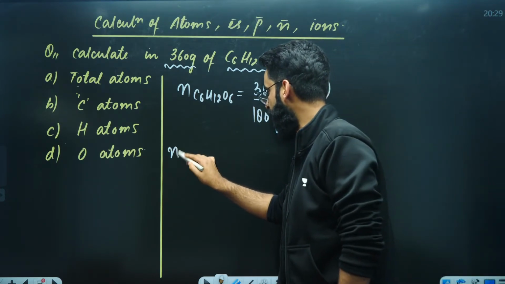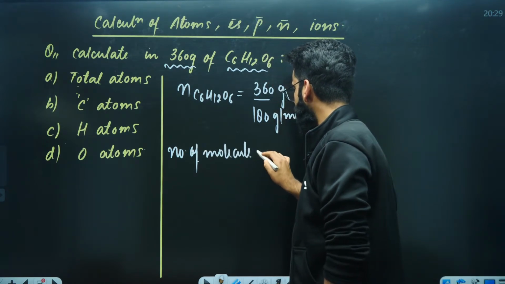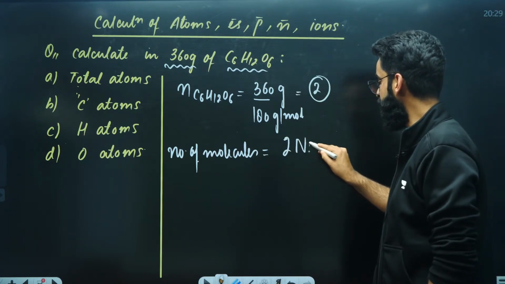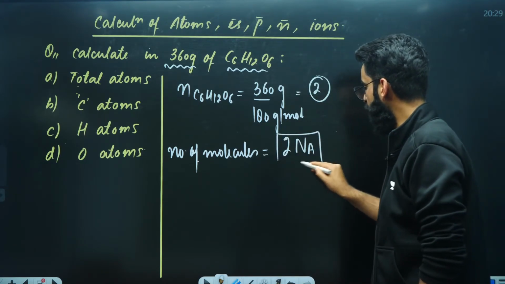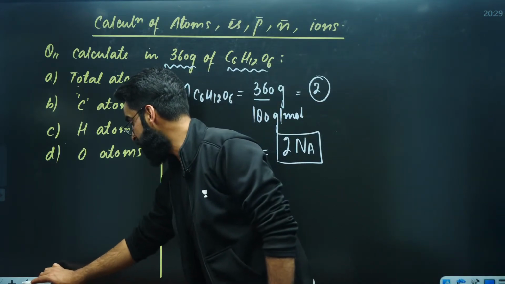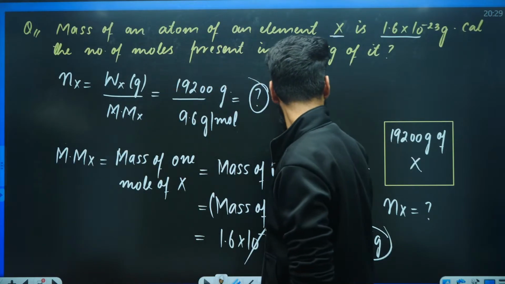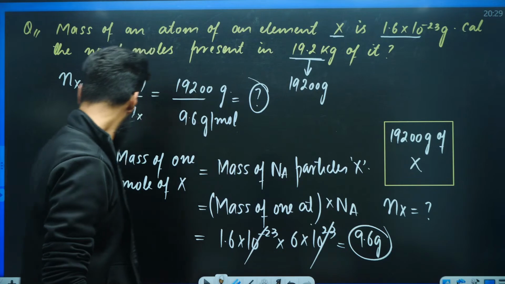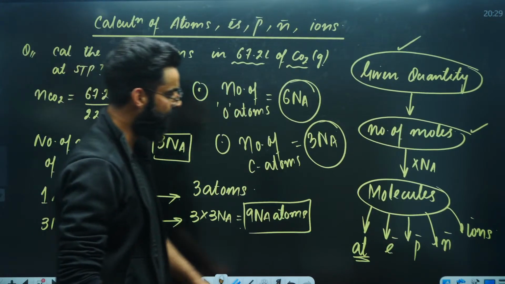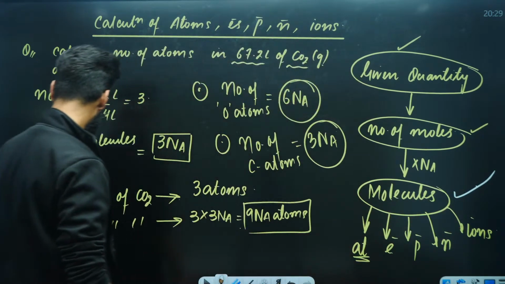Now the second step is calculation of molecules. How do you convert moles into molecules? Multiply the moles by the Avogadro's number. So these many molecules of glucose we have, right? We have solved the equation till molecules. Yeah, we have solved the equation till here. Now from molecules, we have to calculate atoms.